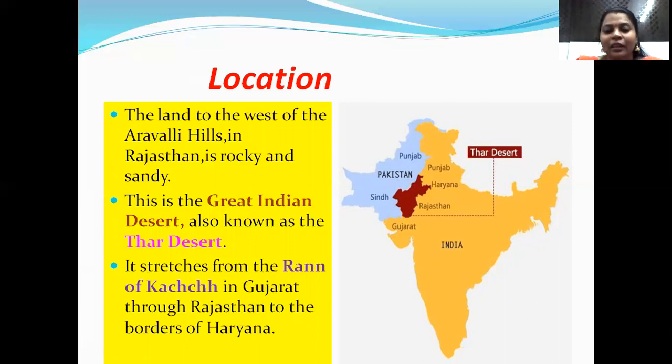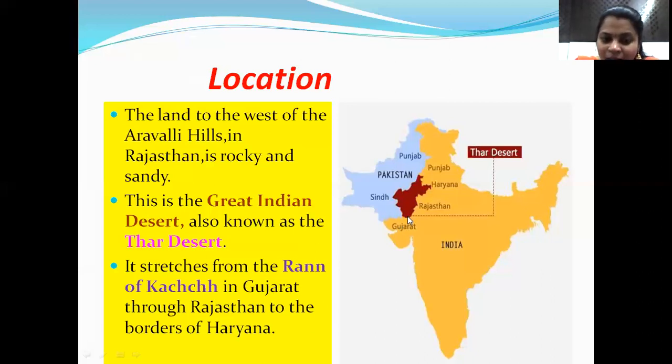It stretches from Rann of Kutch in Gujarat through Rajasthan to the borders of Haryana. Please look here. We have here Gujarat. The desert starts from which place? Rann of Kutch, a place in Gujarat. You can see here, it is starting in the borders of Gujarat.